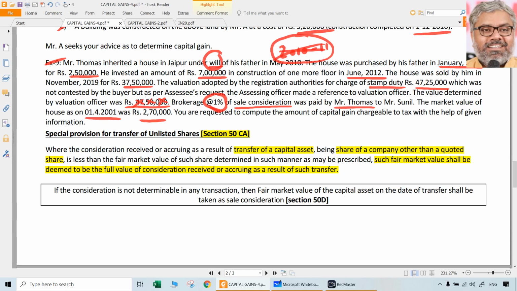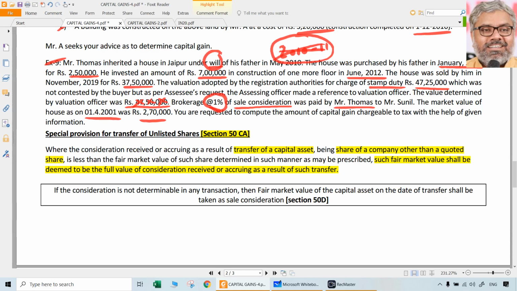No. There might be possibility of crime also. There might be some people who will be indulging into that activities also. So we have to have certain law which will either prevent it, prohibit it, or if somebody does it, there should be a remedy for it. That's what 50C talks about. If the actual consideration is less than stamp duty valuation, we take stamp duty valuation.